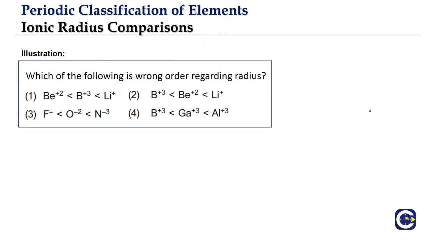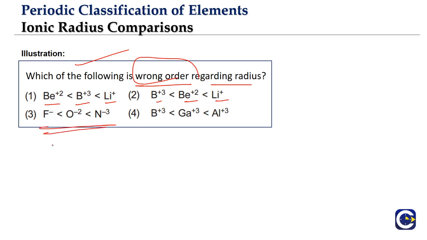Now look at this one. Which of the following is a wrong order regarding the radius? When you look at this question, options 1 and 2 have the same species, but they are talking about different orders, isn't it? Look at this carefully. Same species: beryllium 2 plus, boron 3 plus, lithium plus. They are talking about different orders, which means one of them only will be correct, right? So the answer will be either 1 or 2, the wrong order, because remember what we are looking for is the wrong order. We can check the others.